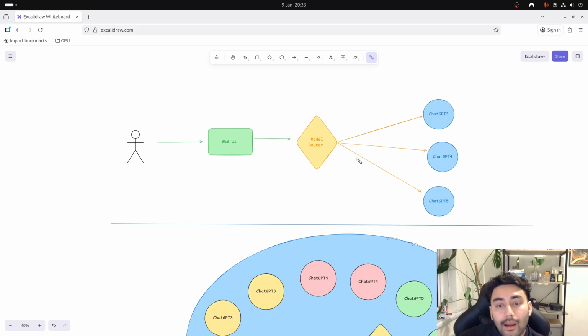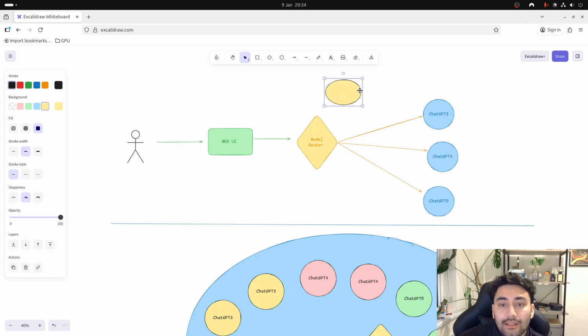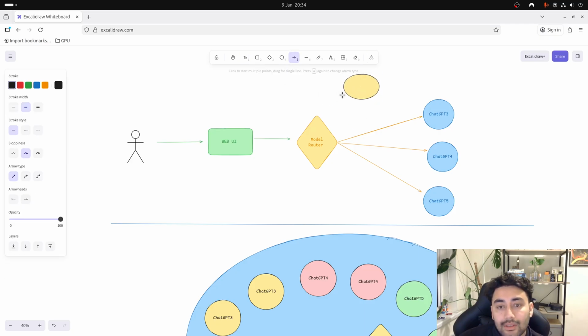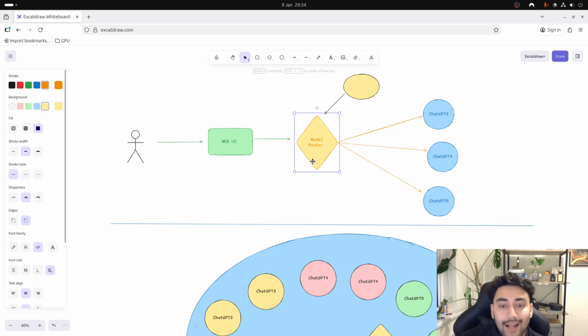So I will implement some logic in the model router, right? Apart from that, there will be an LLM that will sit just beside it, that will make continuous improvements to the model router, so that the model router gets smarter and smarter over time.